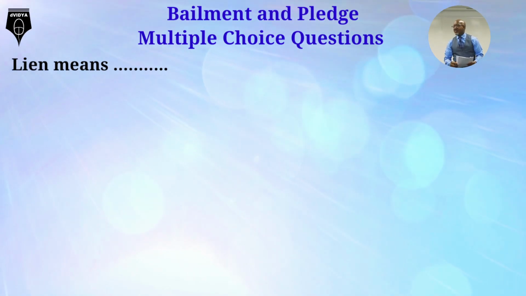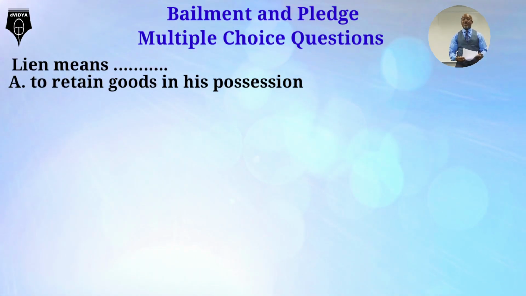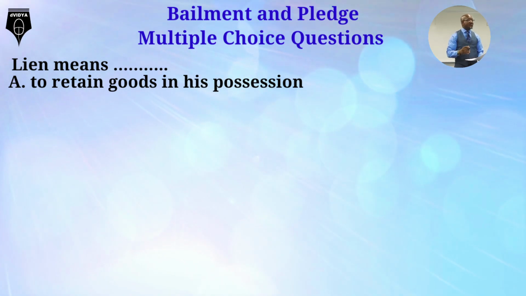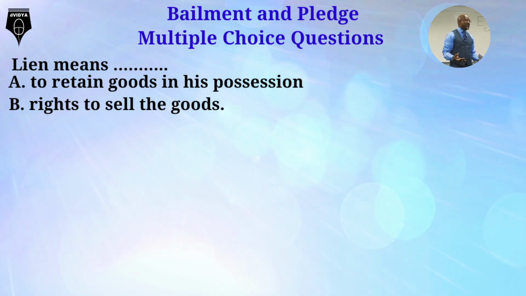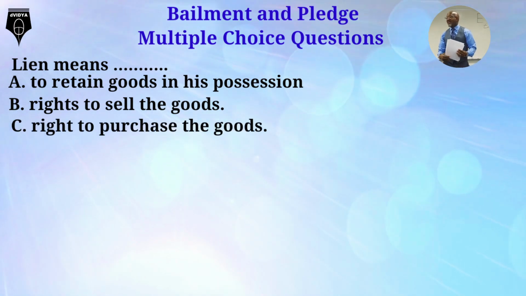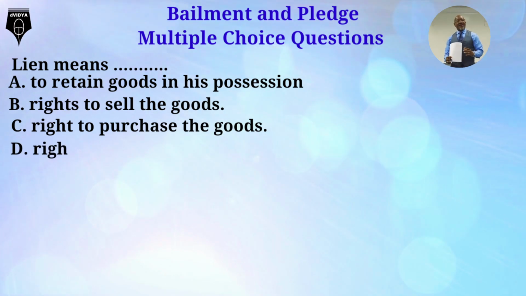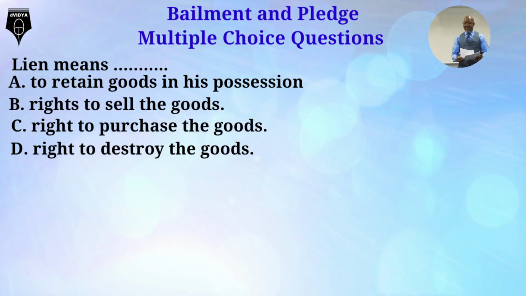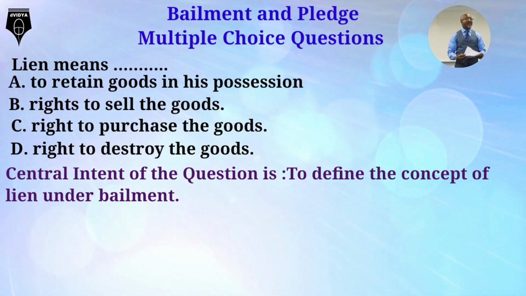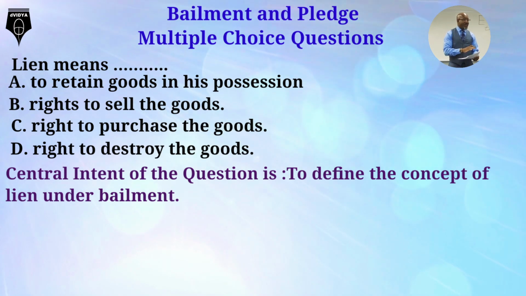Lien means dash. Option A. To retain goods in his possession. Option B. Right to sell the goods. Option C. Right to purchase the goods. Option D. Right to destroy the goods. Central intent of the question is to define the concept of lien under bailment.